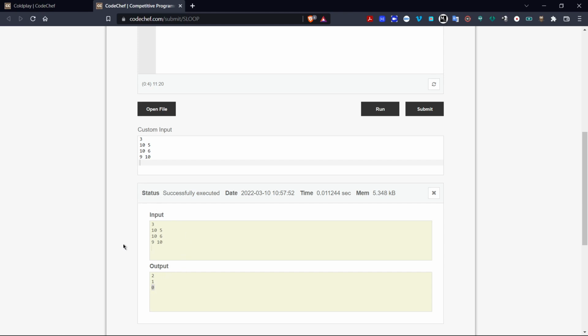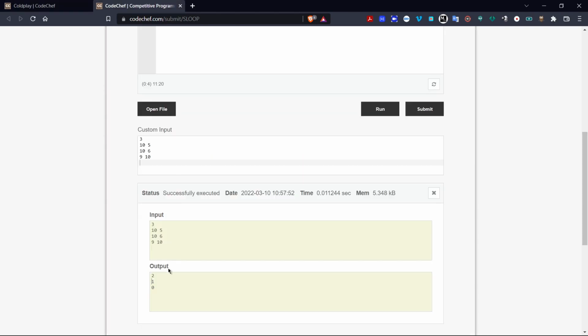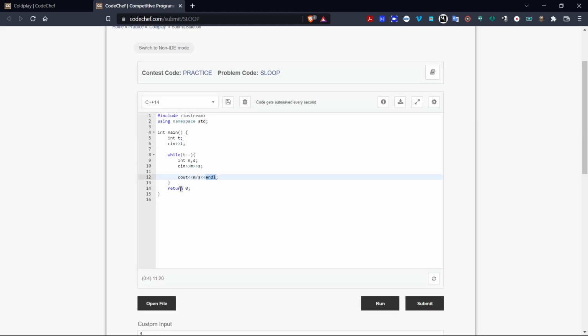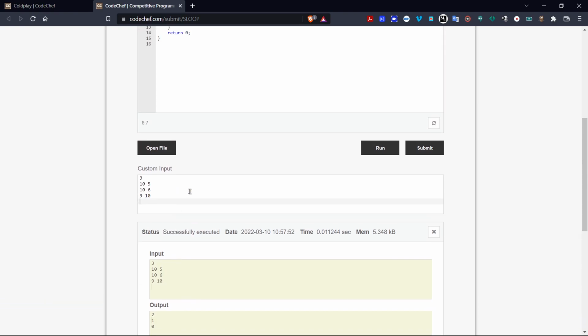Now, in case some of you wanted to know how much percent of the song can be played in this given time, if the question did not have the word completely, we could also find how much portion of the coming song would be played in this time. Then we have to use double or float while initializing m and s, so that the decimal points come, and from the decimal points we can find the period of the song that is played during the time. That will be the topic of another question.